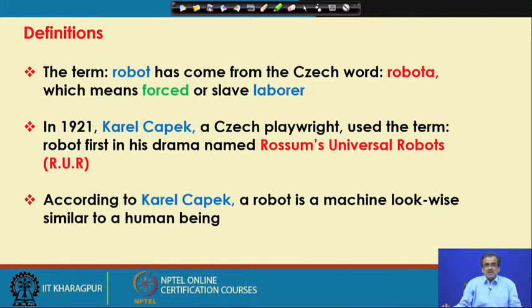But the way he described the robot, it was similar in looks to a human being, whereas nowadays we use a few robots which do not look like human beings. So, this is the way the term robot was introduced in the year 1921, but during that time there was not even a single robot in the world.